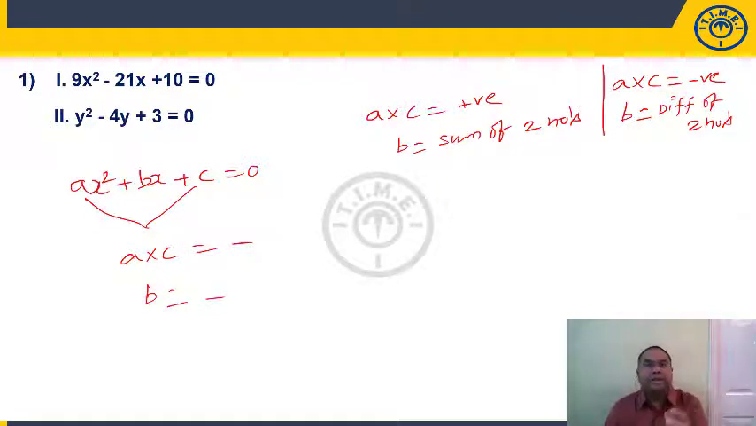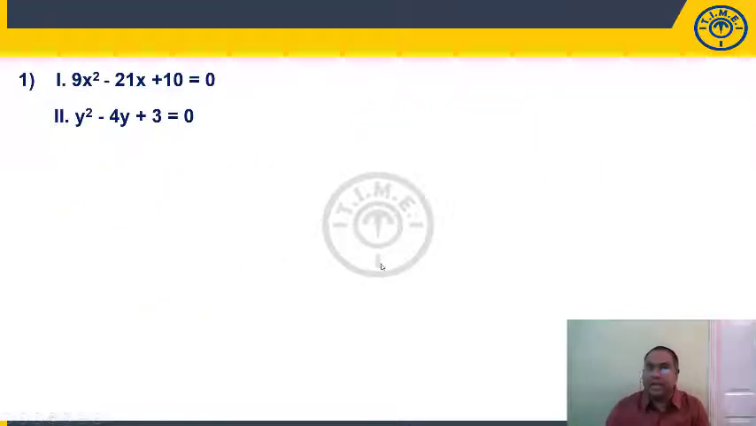So multiply A into C. If A into C is positive, write B as sum of two numbers. If A into C is negative, write B as difference of two numbers. This is what we have discussed in your earlier sessions also, right? Now when we look at your first equation here, 9x square minus 21x plus 10 is equal to 0.